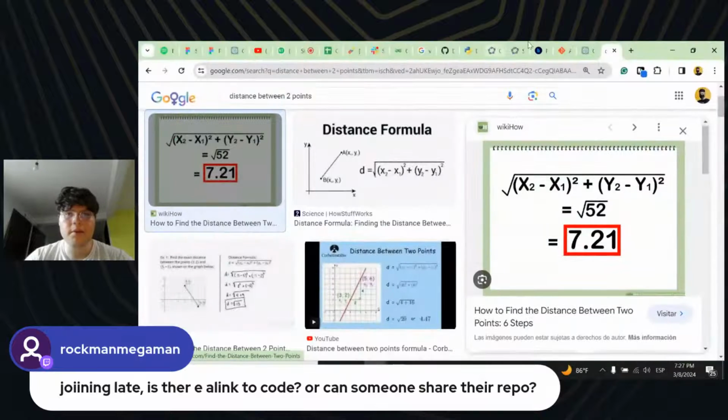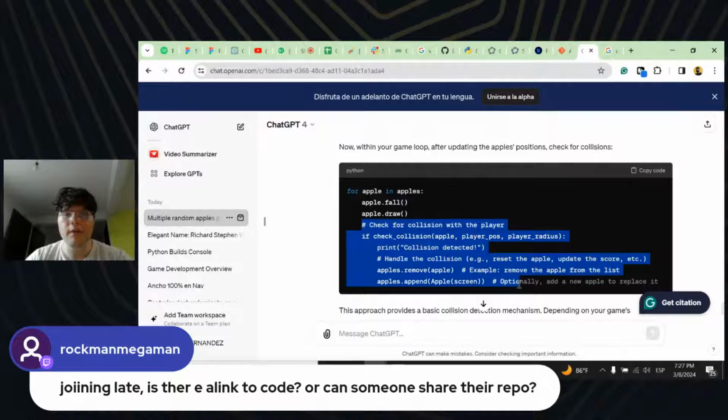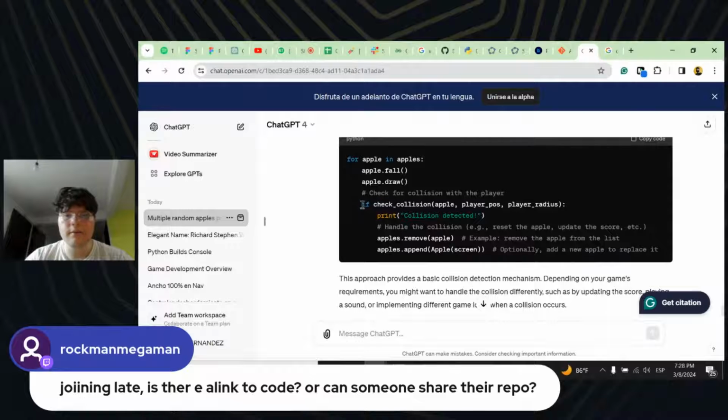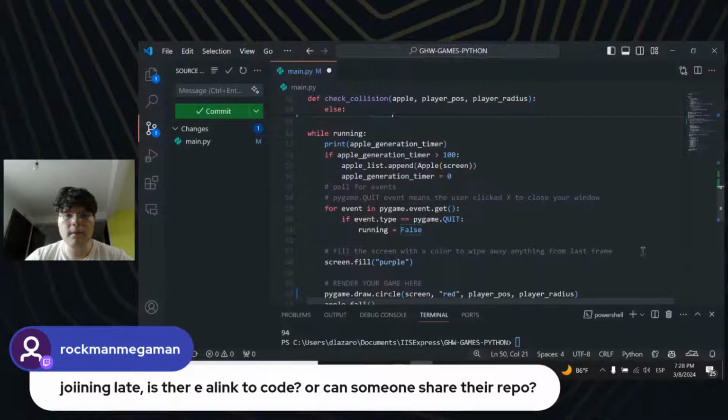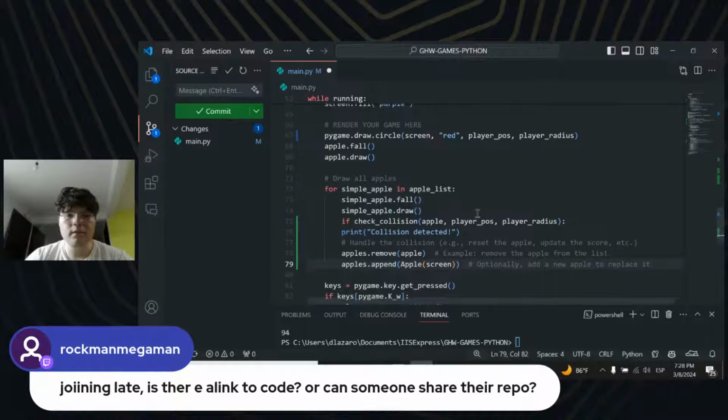So I'm guessing that we're going to use this inside our apples collisions. For each apple that we have, we are going to calculate our collisions. Looks good. Let's try to do that inside our apples one. Let's change apples for if check collision, there you go.